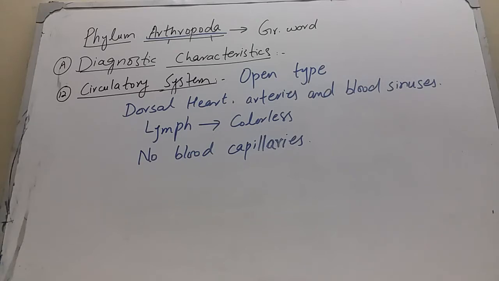The circulatory fluid is known as lymph or hemolymph, which is a colorless fluid. It's colorless because it has no RBCs. The red blood cells are absent in the lymph. And in an open circulatory system, there are no blood capillaries. Lymph directly bathes the body organs and there are no blood capillaries.